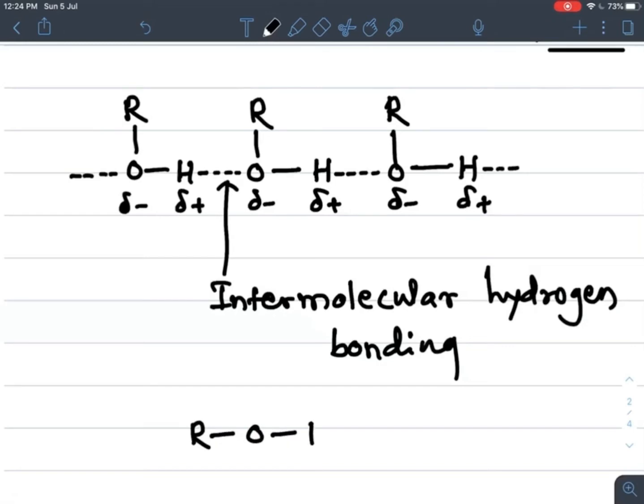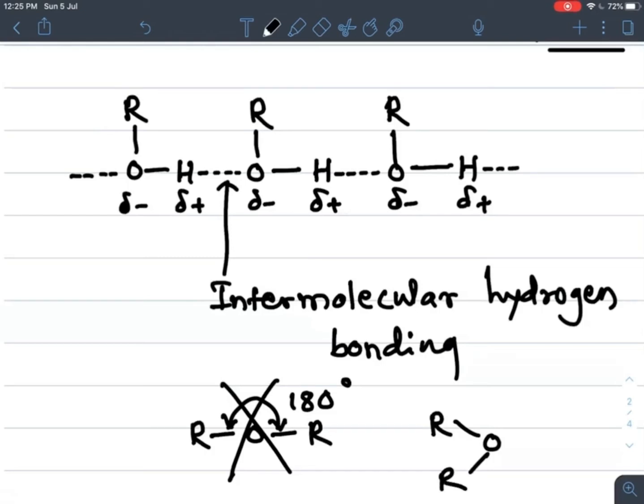Generally ROR does not show this 180 degree angle. This is wrong. Due to the lone pair electrons present on the ether oxygen, it does not show 180 degrees, but it shows a 110 degree angle, and due to less polarity, these ethers do not form intermolecular hydrogen bonding between their molecules.